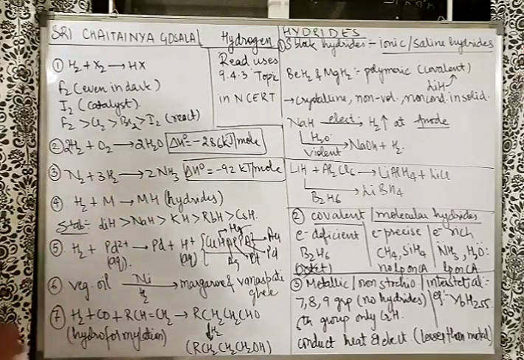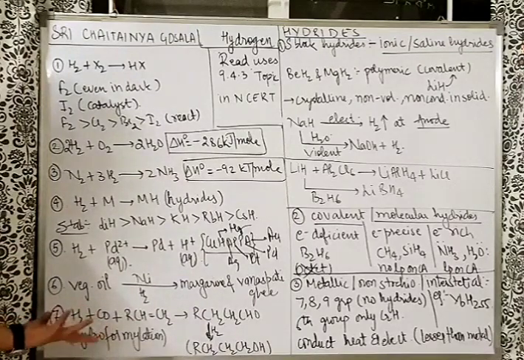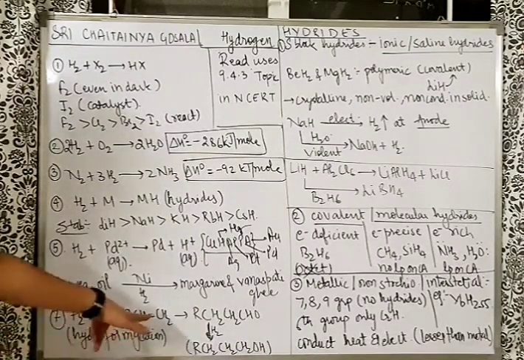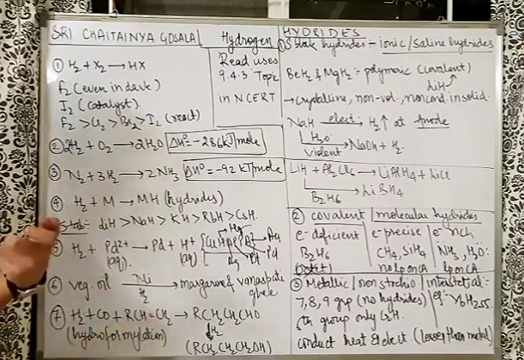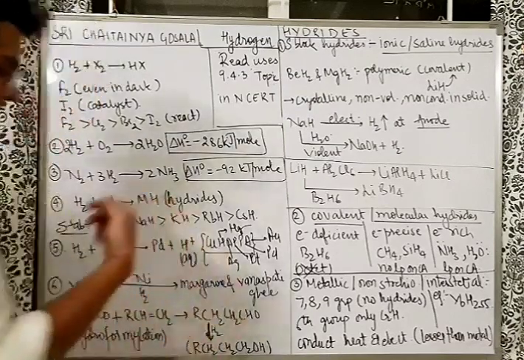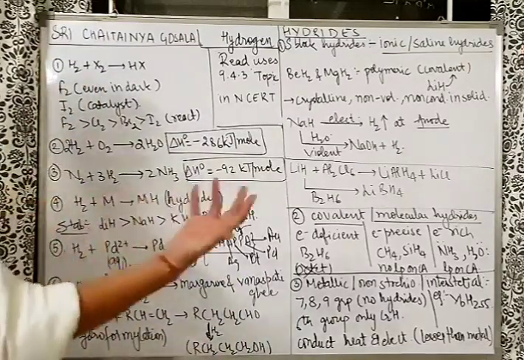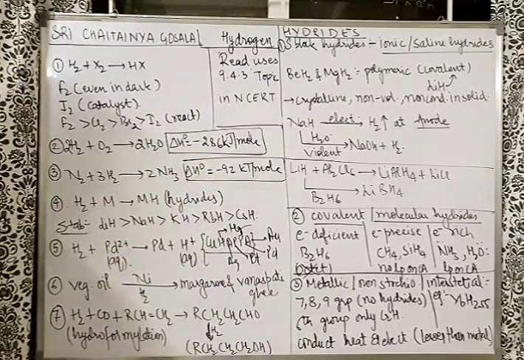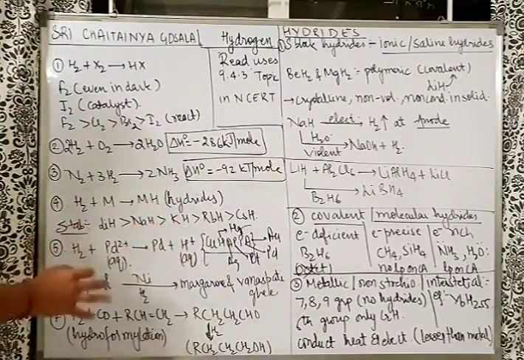Going ahead, hydrogen plus CO. This is nothing but water gas. Hydrogen plus CO reacts with olefins. Olefins means alkenes here. So what will happen? They will make the aldehyde. If you have excess of hydrogen, obviously the aldehyde gets reduced to alcohol. So this reaction is called hydroformylation.